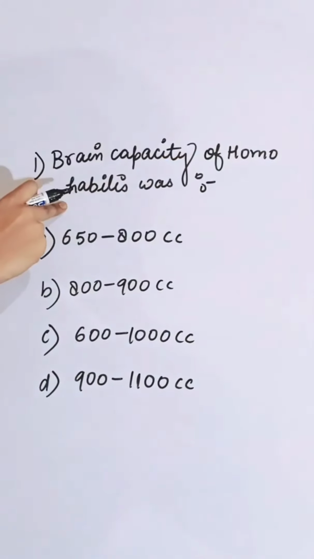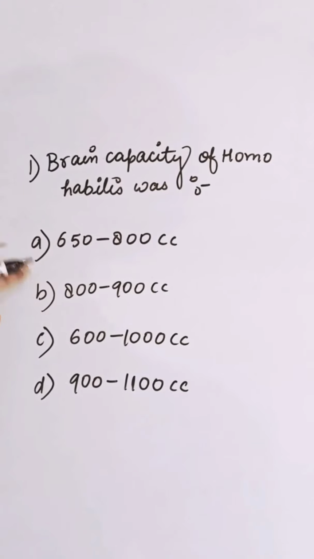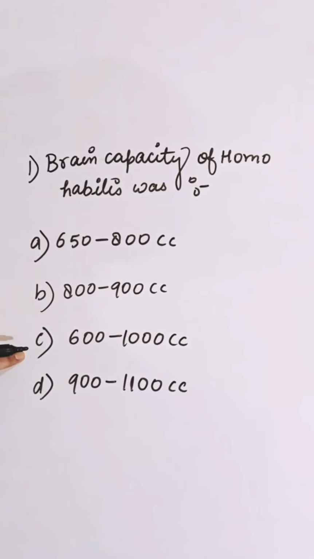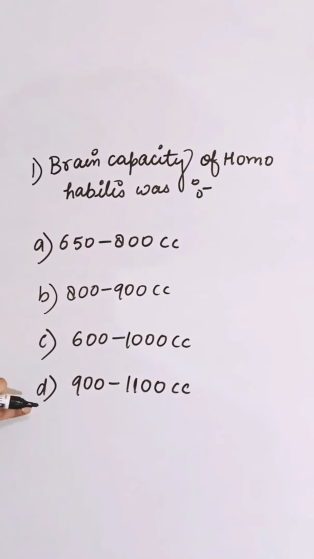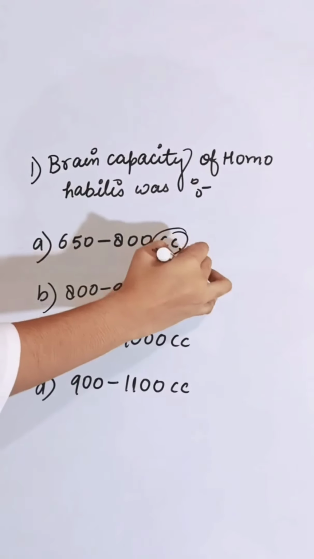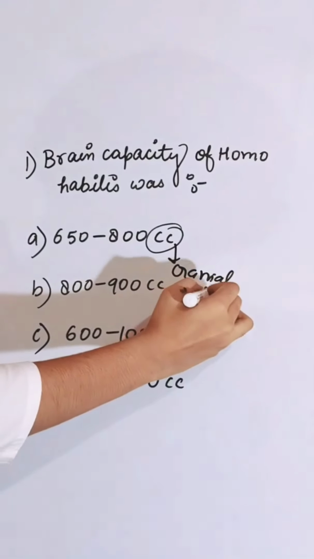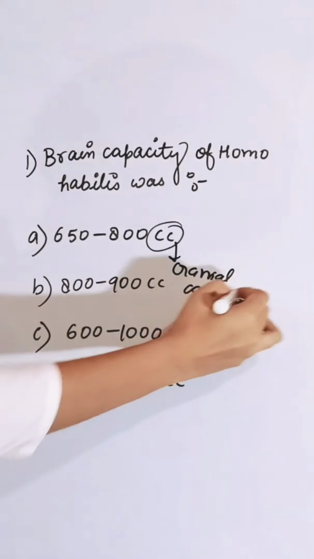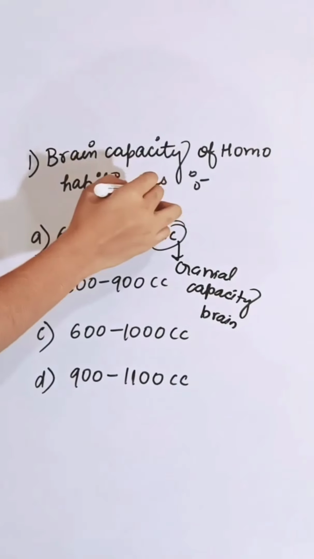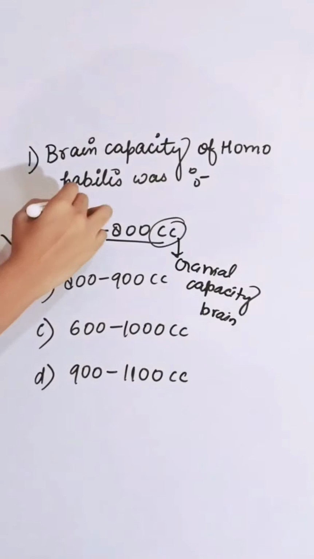Brain capacity of Homo habilis was, first option 650 to 800 cc, second is 800 to 900 cc, third is 600 to 1000 cc, and fourth is 900 to 1100 cc. cc is the cranial capacity, the cranial capacity of the brain. Brain capacity of Homo habilis was 650 to 800 cc. So the correct answer is A.